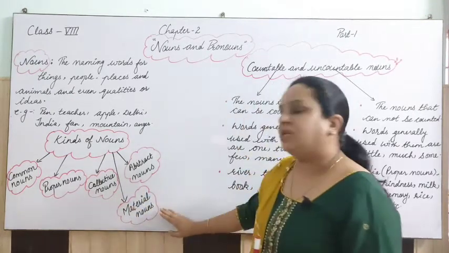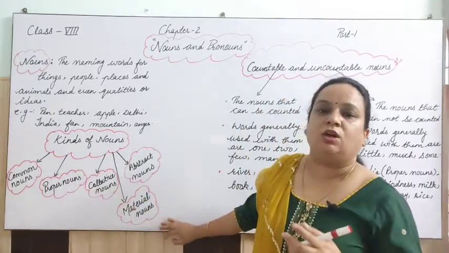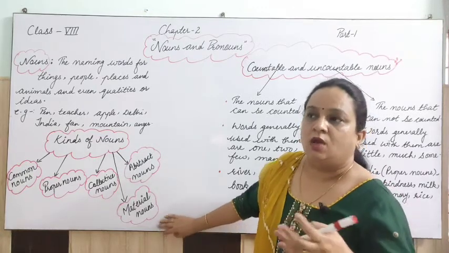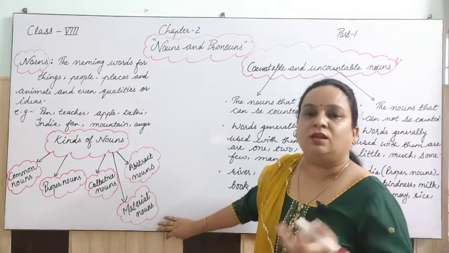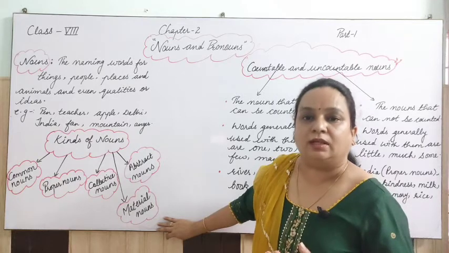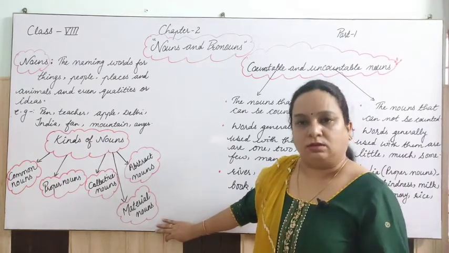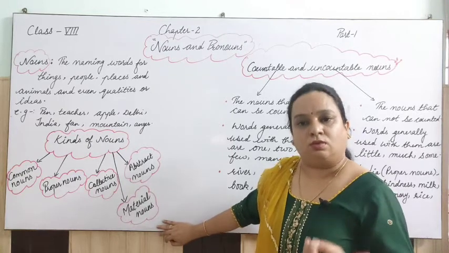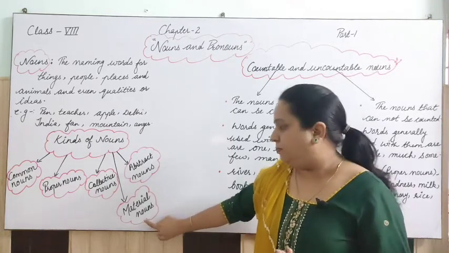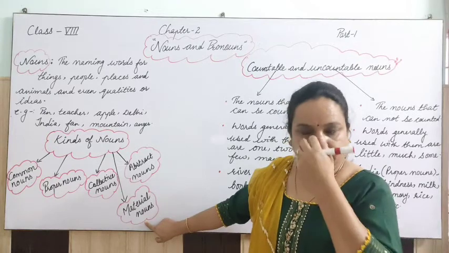When we talk about material nouns, material nouns are the objects which are used as raw materials, like water, sand, gold, silver, all the metals, right? Wood, that is all material nouns, right?